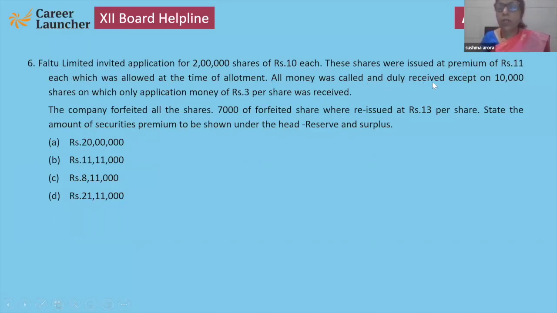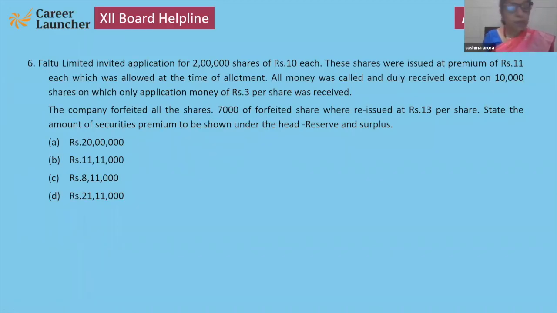All money called, duly received, except on 10,000 shares on which only application money of ₹3 per share was received. Company forfeited all the shares, 7,000 reissued at ₹13. Now, see the question. They want to know the amount of security premium to be shown under the head reserves and surplus.